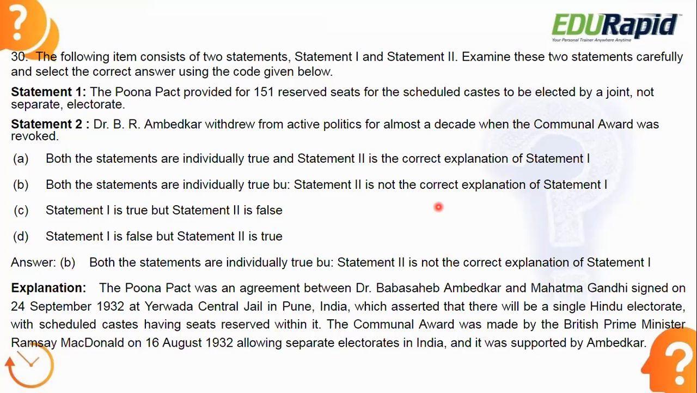So next, statement number 2: Dr. B.R. Ambedkar withdrew from active politics for almost a decade when the Communal Award was revoked. The Communal Award was made by the British Prime Minister Ramsay MacDonald on 16 August 1932, allowing separate electorates in India, and it was supported by Ambedkar. So when it was removed, he withdrew from active politics for a decade. So that is also true. But statement 2 is not the correct explanation of statement 1. Both are individually correct, but there is no linkage between them. Okay, I hope this is clear.